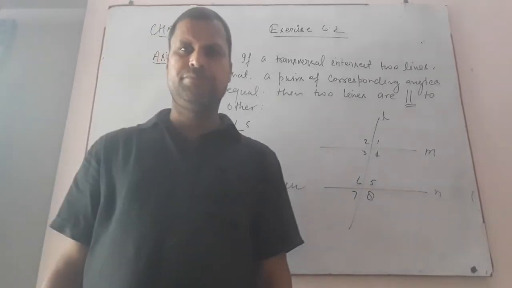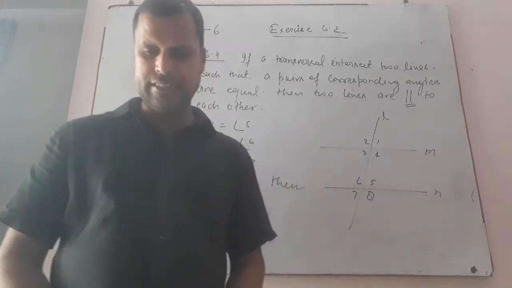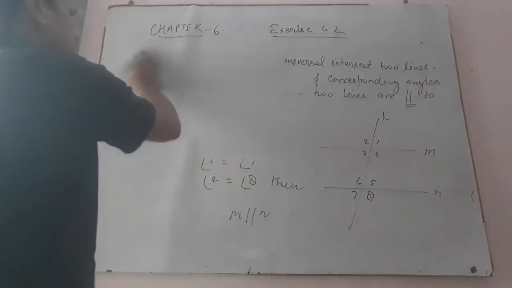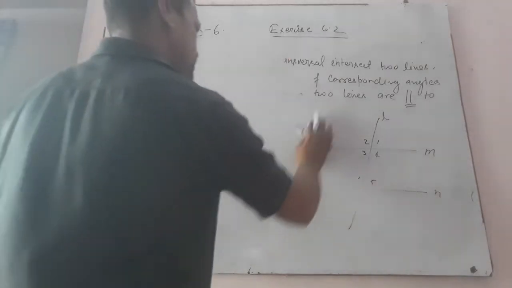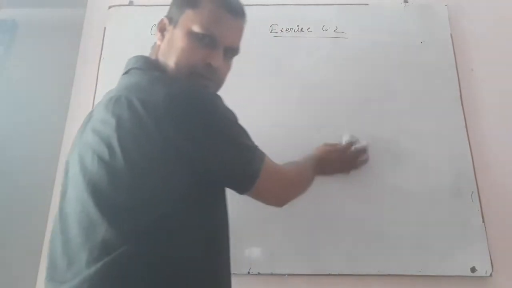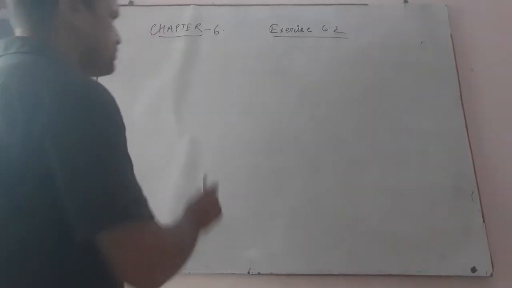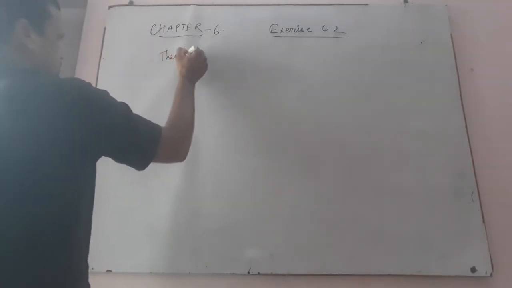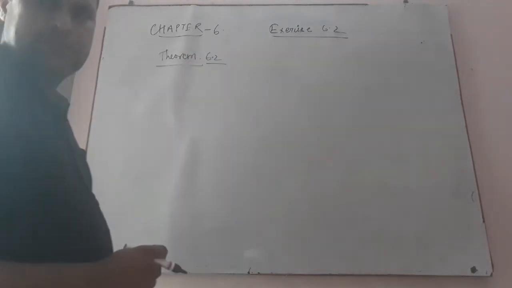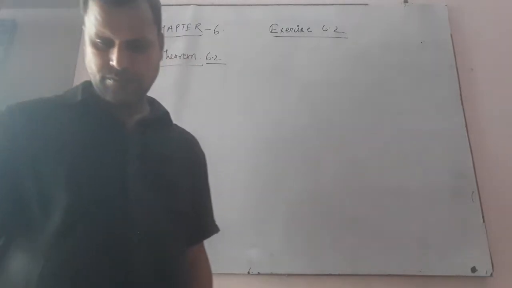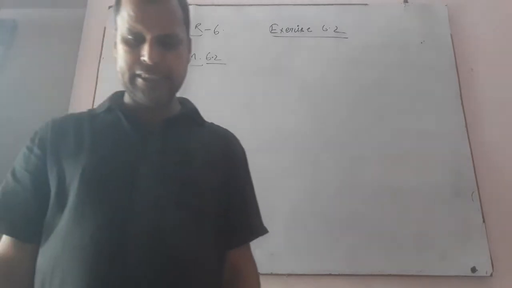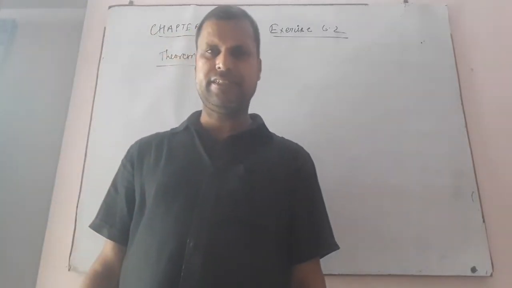After that, some theorem. So, see theorem 6.2. The theorem is: if a transversal intersects two parallel lines, then each pair of alternate interior angles is equal.